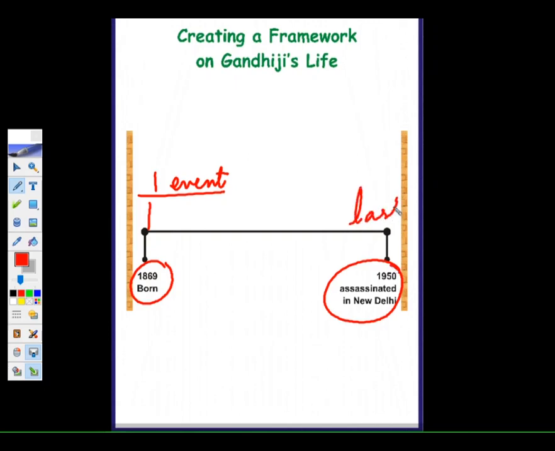Children, in the previous slide I told you we start with the first, that is the earliest, and the latest, that is the last event. So this is a rough thing you first draw for a timeline, and I have chosen Gandhiji's life. I think till this much it is clear. It will be more clear when I go to the next page.